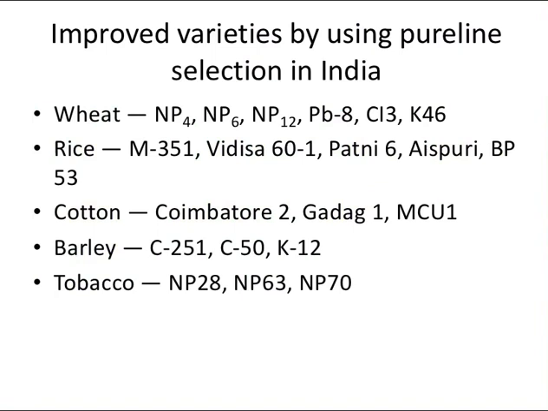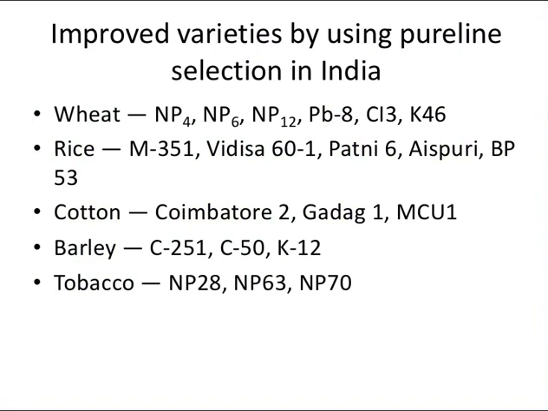Some examples of improved varieties developed by pure line selection in India are, in wheat, NP4, NP6, NP12, PB8, CL3, K46; in rice, Vidisha 61, Patni 1, Icepuri, BP53; and cotton also.